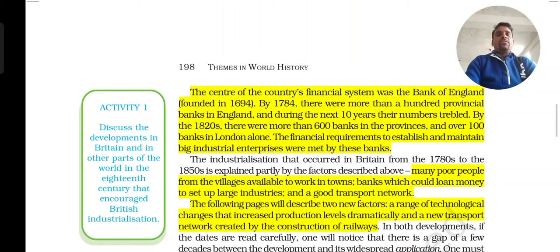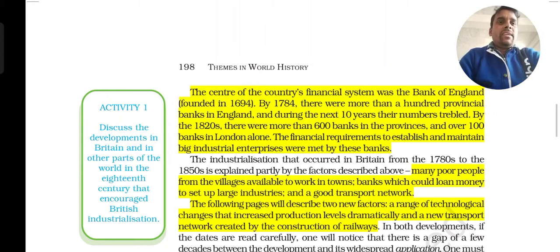So the banks also increased. Where there were only one or two banks, slowly with the passing of the years the banks developed more and more, and the people started to get their finance from there.